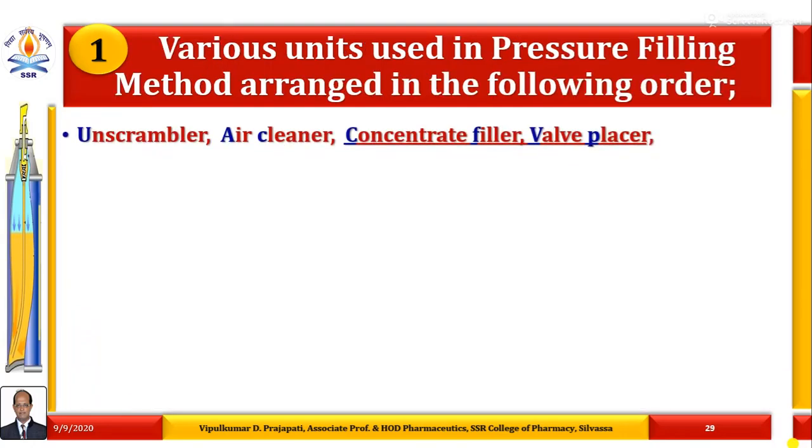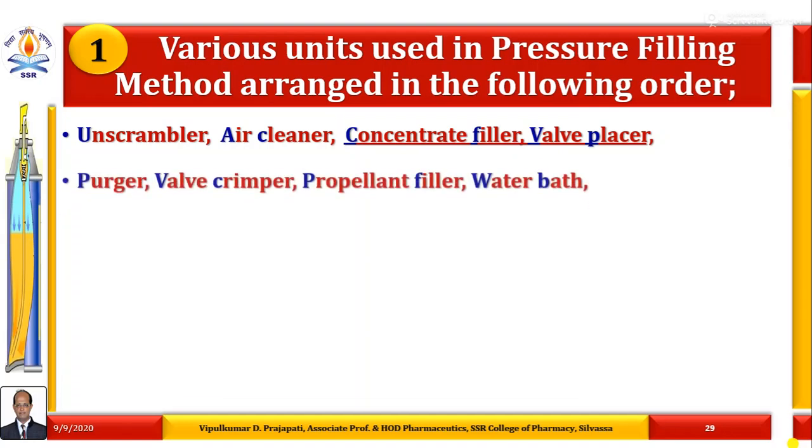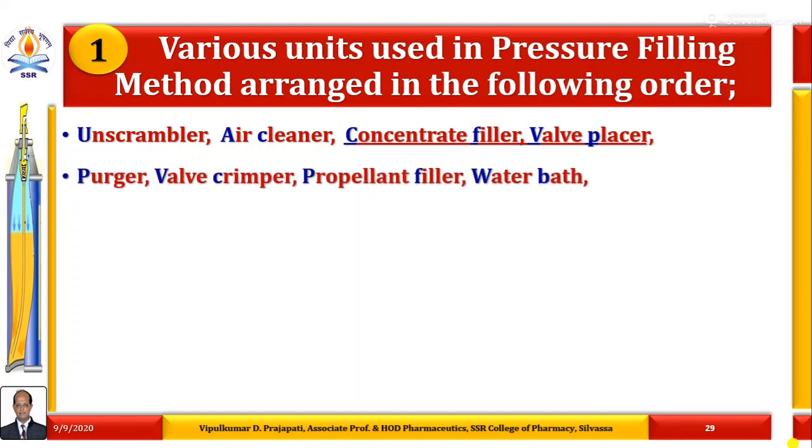What are the various units used in the pressure filling method? In the pressure filling method they are arranged in the following order. The first is known as the unscrambler, next the air cleaner, next the concentrate filler, followed by the valve placer, then the purger, valve crimper, propellant filler and water bath, then the labeler, coder and packing table.